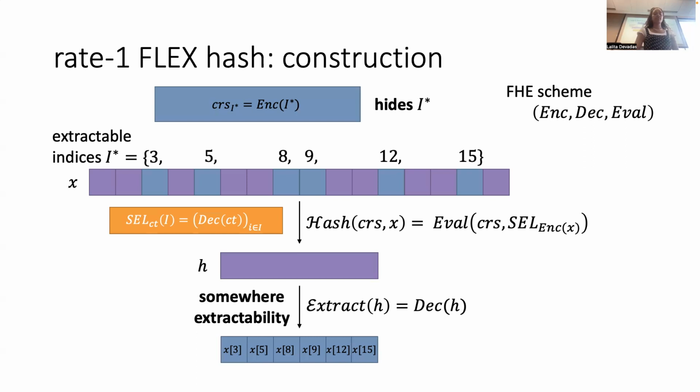Why do you need FHE here? What is being homomorphically evaluated? The function, the selector function. Oh, so basically, hash takes in the CRS, which is an encryption of the indices I star, and X. And basically what it outputs is an encryption of X on all those indices, because the function selector takes a string and then selects out exactly the indices.